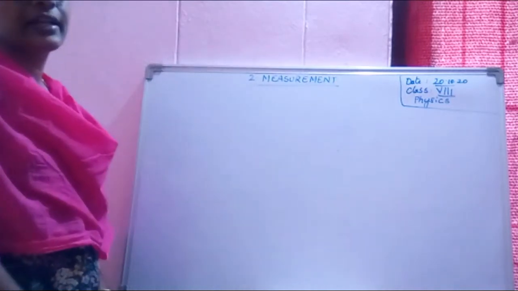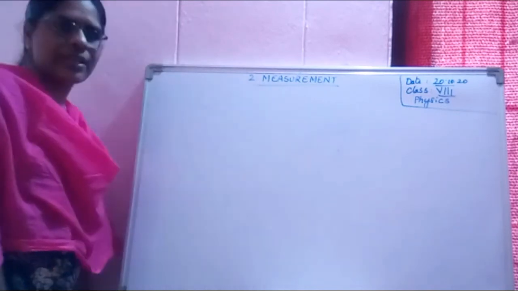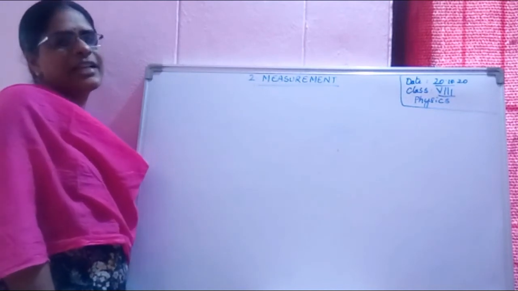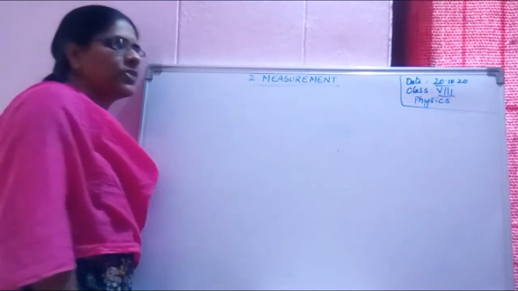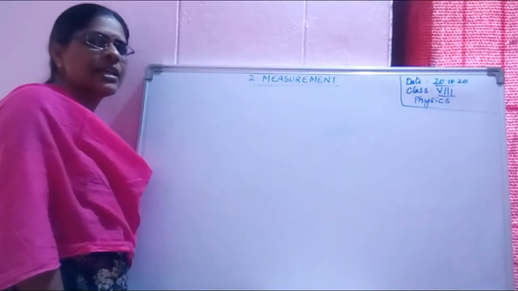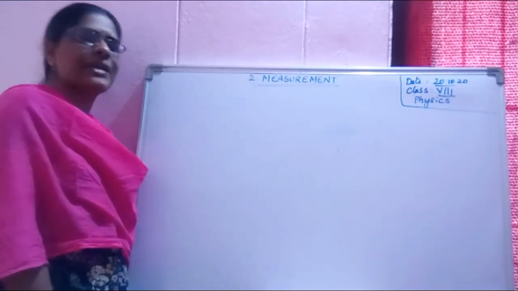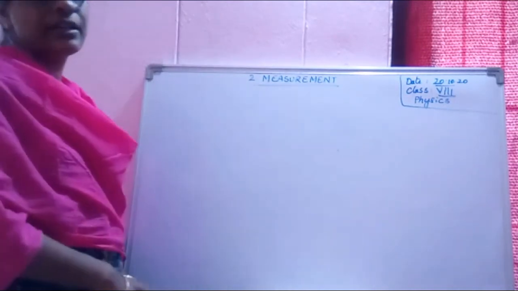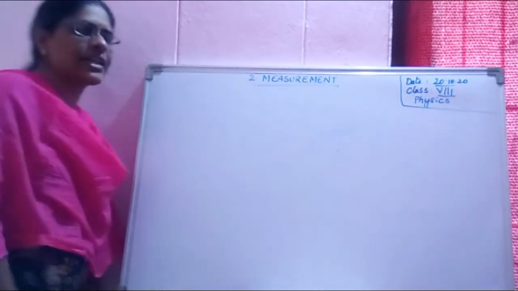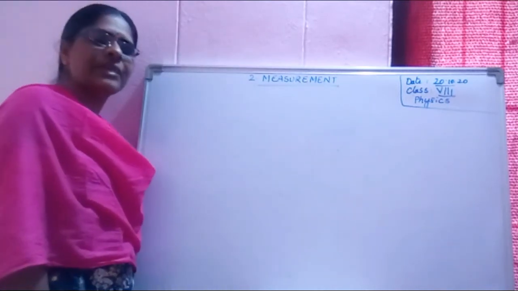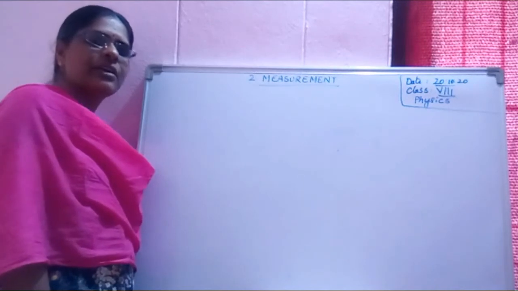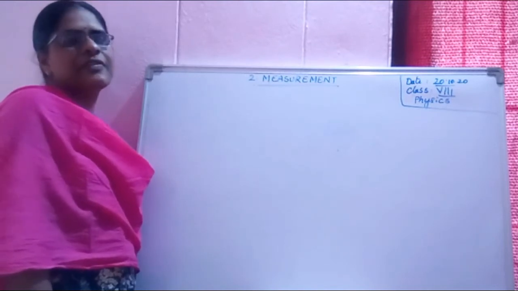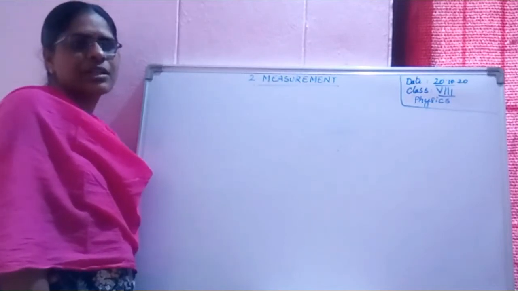We have completed our chapter 1 in chemistry, second chapter in chemistry. What is that? Physical and chemical changes. Again, we will move on to physics. Yes, second chapter is measurement. Now, already in your lower classes, you have studied what we mean by measurement, and we are measuring so many physical quantities.